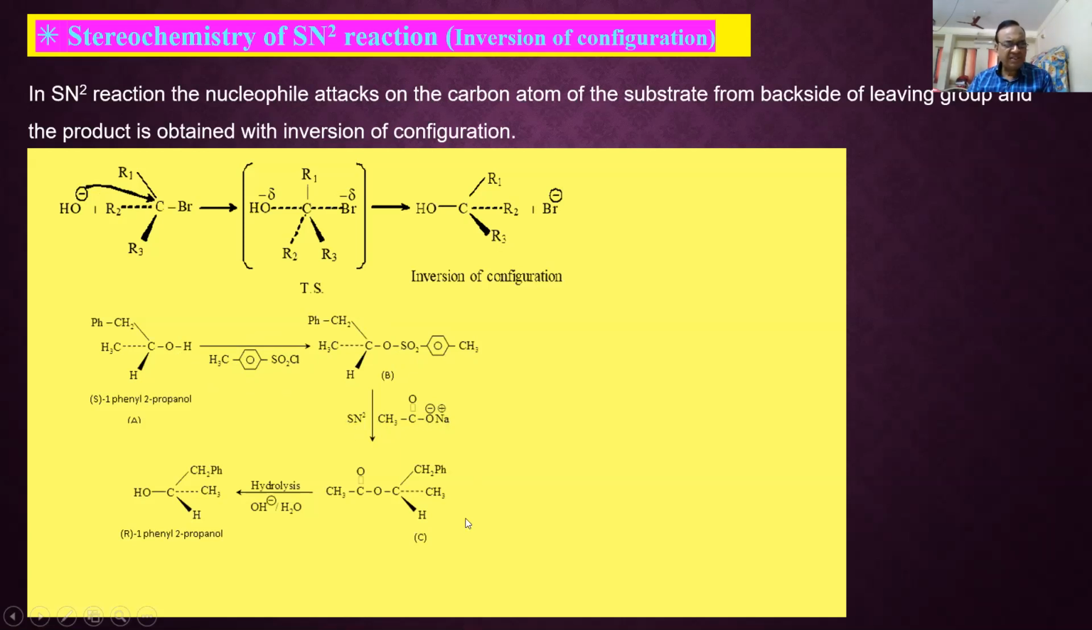It undergoes an SN2 reaction and gives, see, the side changes. The groups which I have shown on the left-hand side come to the right-hand side, meaning inversion has occurred. And on hydrolysis it gives OH. So see the difference: from S configuration, the same compound, you have got R configuration. This is what is happening in SN2. So this is the stereochemistry of SN2. What is stereochemistry? The exact arrangement of atoms or groups in space.